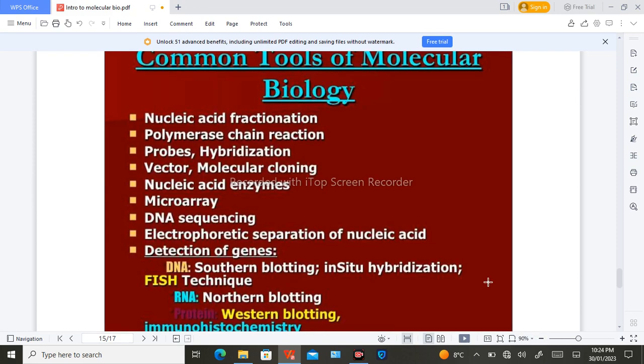These are some tools that are used in molecular biology. These are nucleic acid fractionation, PCR, that is polymerase chain reaction, probes, hybridization, vector cloning, nucleic acid enzymes, microarray, DNA sequencing, and you can also search all of these individually to know all about this. But basically, these are all the tools that molecular biology uses in routine